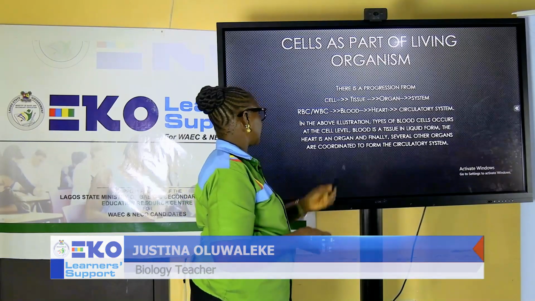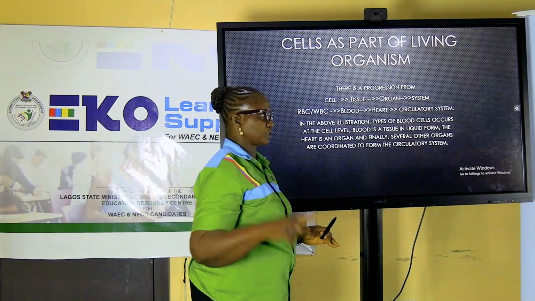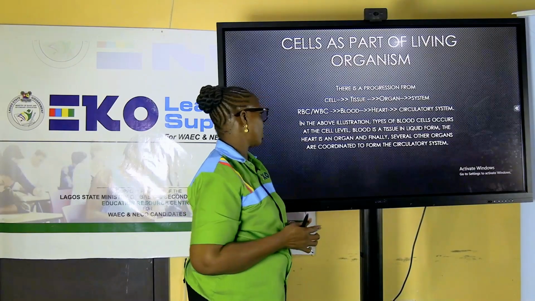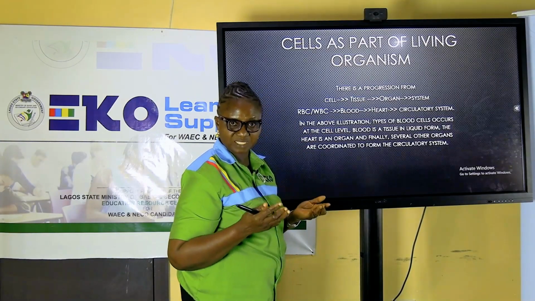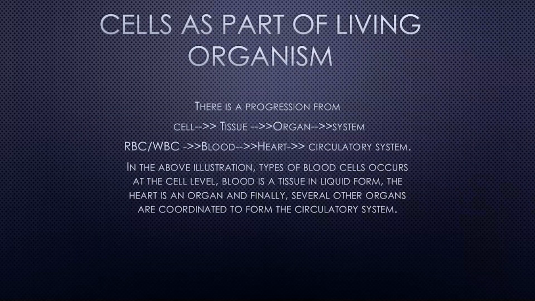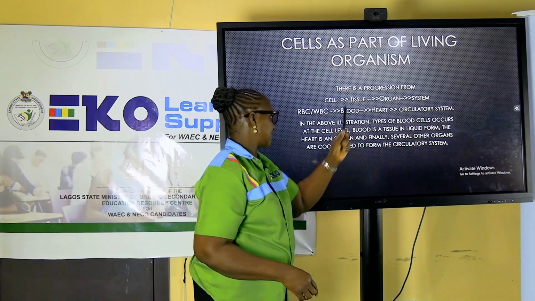Defense of the body is carried out by white blood cells, while the transportation of oxygen for cellular respiration is the responsibility of red blood cells. Are they carrying out the same functions? Not at all. When they are integrated together alongside platelets, they form what is called tissue. Several cells clustering together form tissues, and the tissue here is the blood.